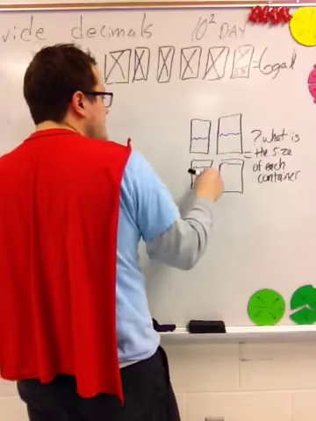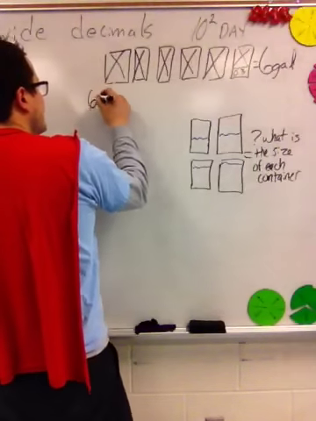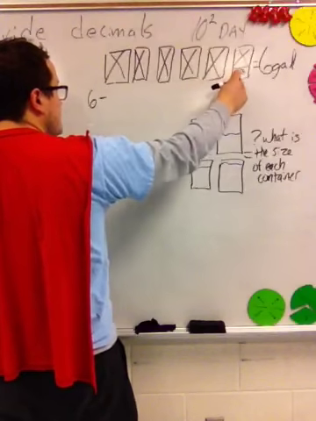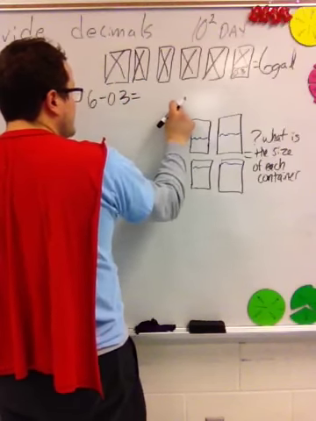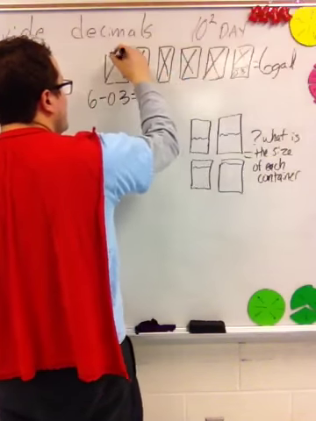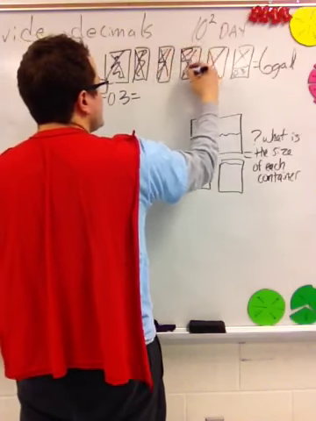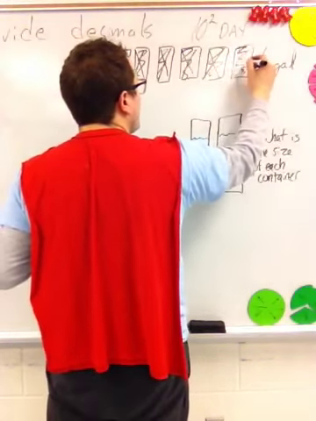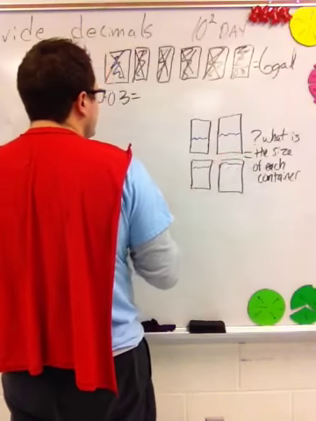So we have to find out what 6 minus what she's left with over here. This difference is going to give us how much she actually gave away, what these X's are. So she gave this much away, and we need to find that out, because that's how much it took to fill these containers up.